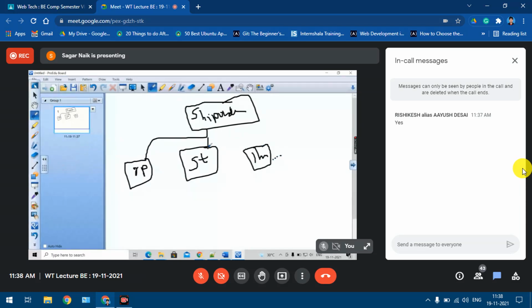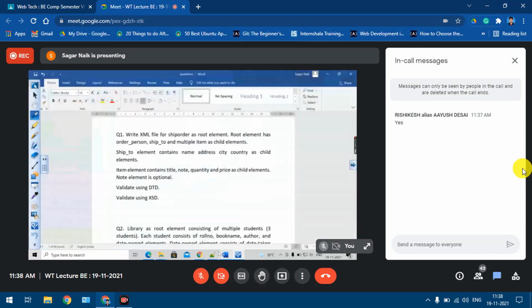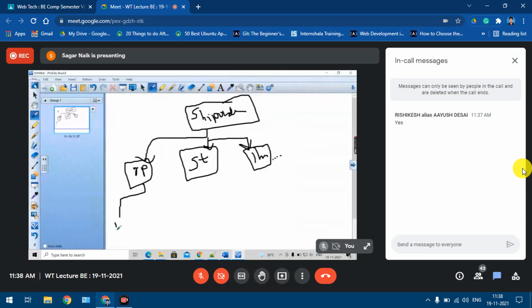Then the ship to element contains name, address, city, and country as child elements. So again, the ship to element has these four child elements: name, address, city, and country. Yes, the ship to element.